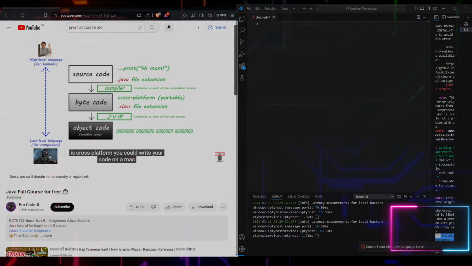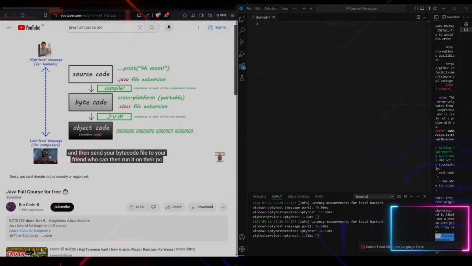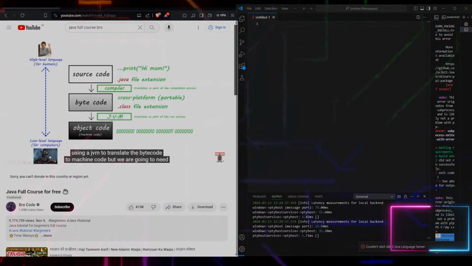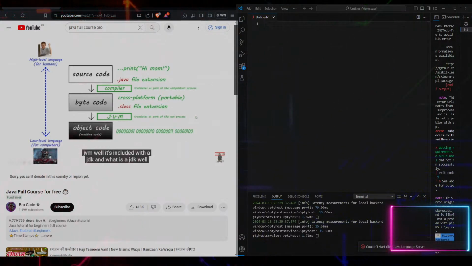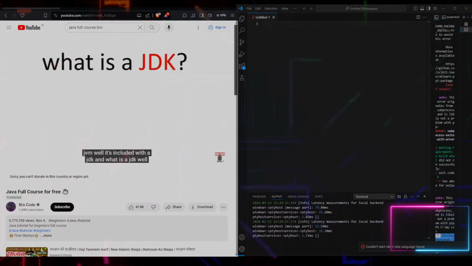Since bytecode is cross-platform, you could write your code on a Mac and then send your bytecode file to your friend, who can then run it on their PC, using a JVM to translate the bytecode to machine code. But we are going to need the help of a JVM to translate bytecode to machine code. But where can we get a JVM? Well, it's included with a JDK.